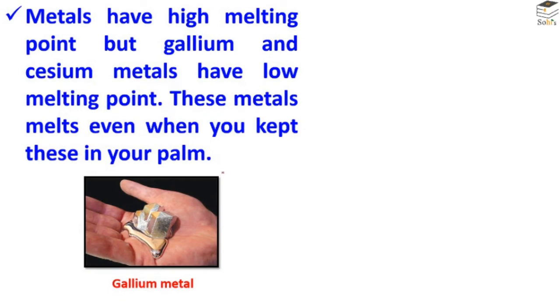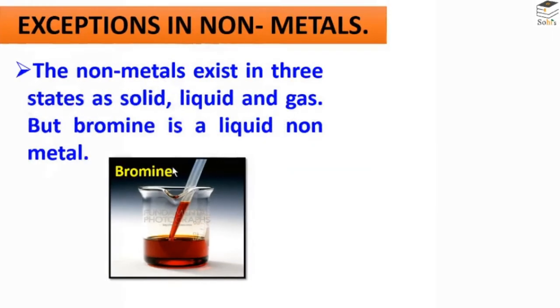The fourth point is that metals have high melting and boiling points. But there are two metals, gallium and cesium, which have very low melting points. When you keep these metals in your palm, the metal starts melting.